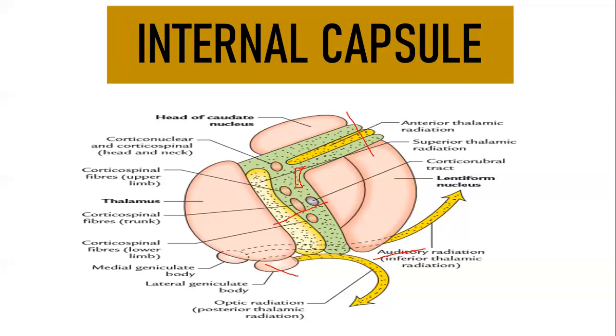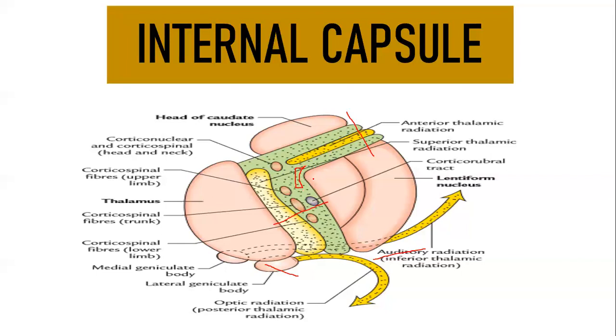This bend is called the genu. If you want its relation, it doesn't have a clear cut relation because it is a bend, but maybe I can say it is related to your lentiform nucleus. If you mention it as a bend, that is more than enough.